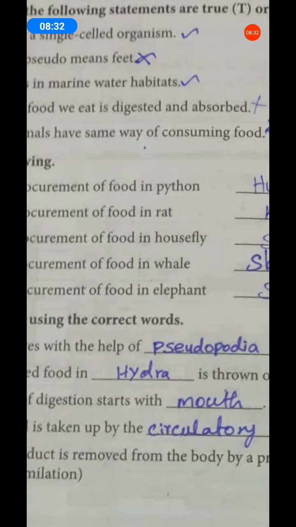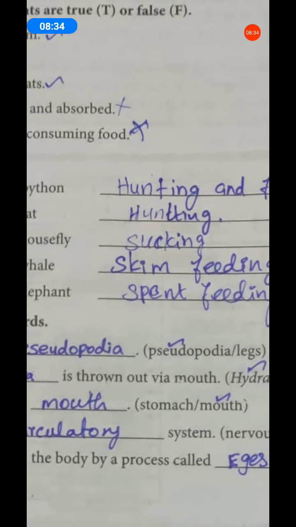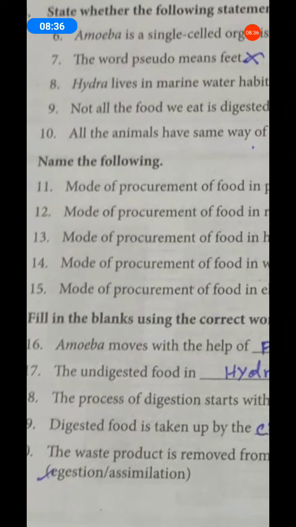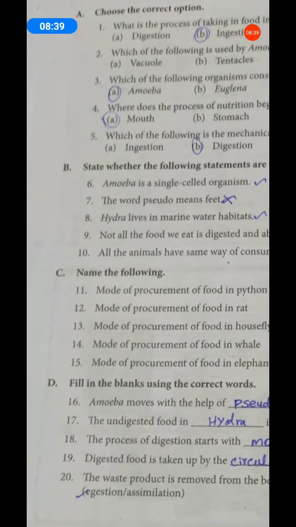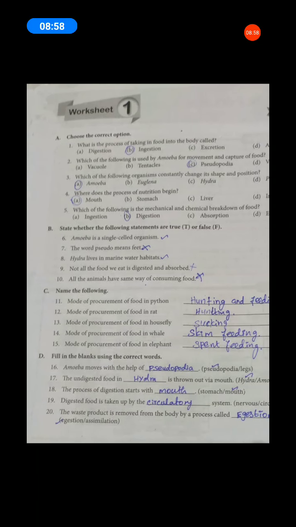The waste product means undigested food, the wasted food particles, removed by egestion. Egestion means elimination. Eliminate the food particles through the anus. Can you understand? Ingestion, digestion, absorption, assimilation, egestion. Do you remember, students? Okay, next.